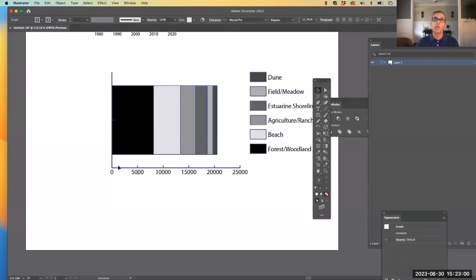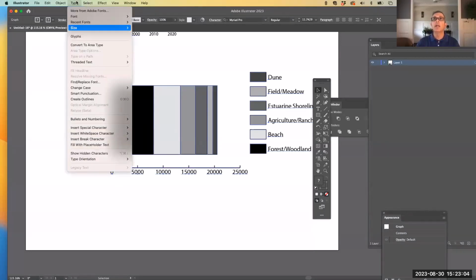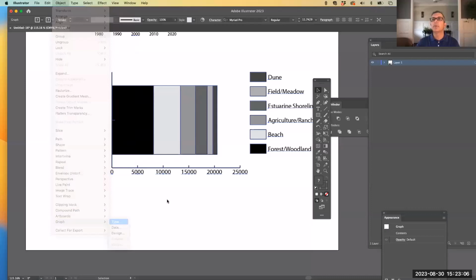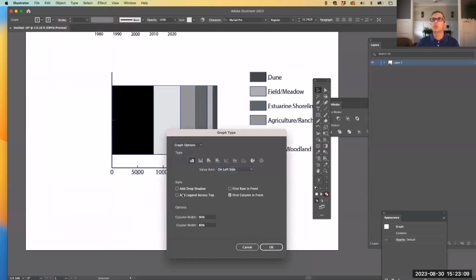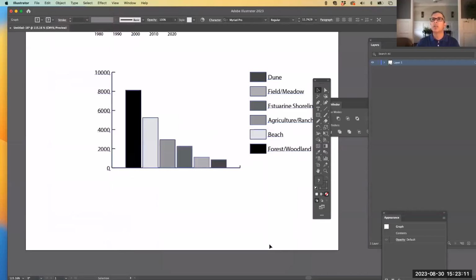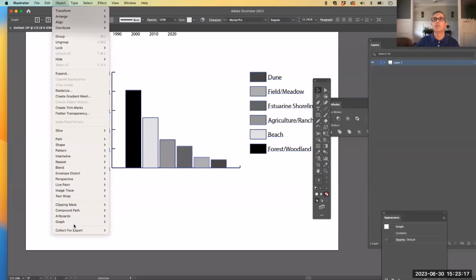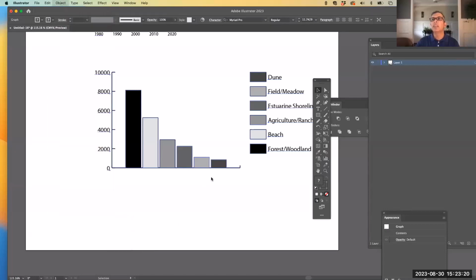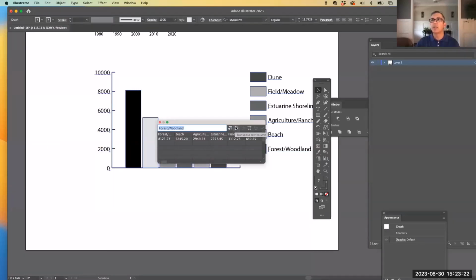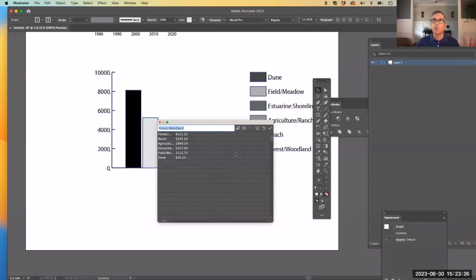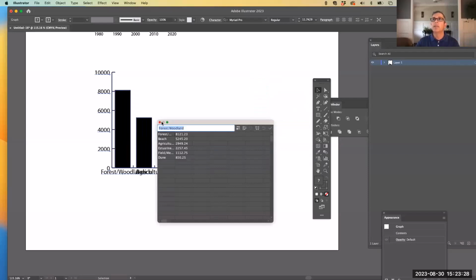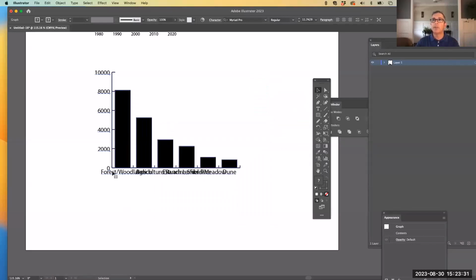Now, why don't we do this as a column chart that goes up and down? Well, let's go do that. Let's go to Object, Graph, and Type, and change it to a straight up and down column chart. We're getting a key, and that's because I did the transpose row column. So let's go back to the data and undo that. I'm going to hit transpose row again so that the chart appears the way I originally input it. So when I do that, look at what happens here.